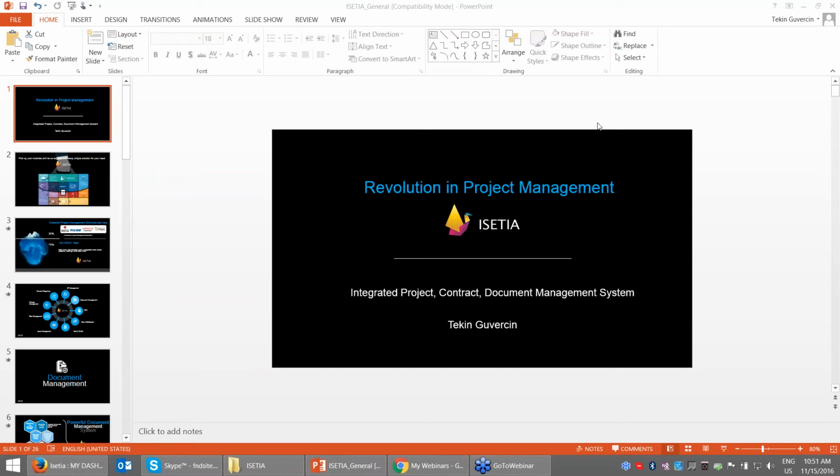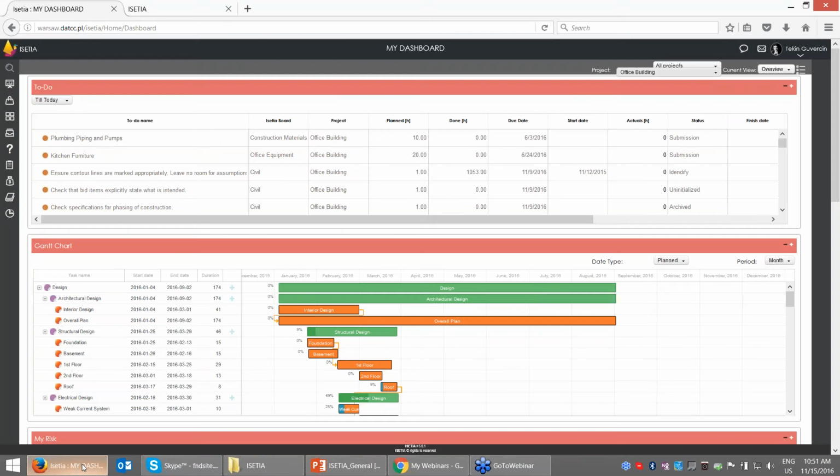Okay, now let's go to a live demo just to show how the interface looks. You can see this is Tech-In now. I'm in my dashboard. Each user has a dashboard when they enter the system. I said it is a 100% web-based system. You don't need to install anything. You just enter your password and enter the system.